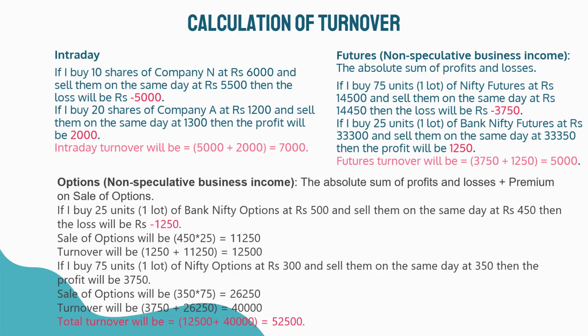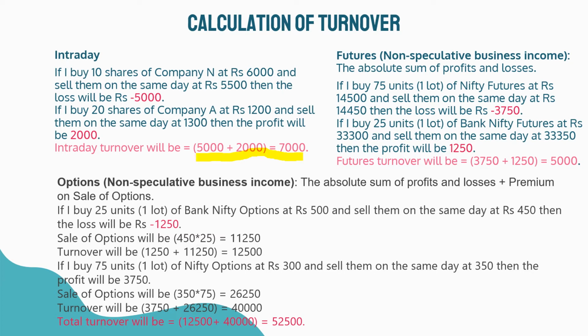For intraday, if I buy 10 shares of company N at 6,000 rupees and sell them on the same day at 5,500 rupees, then the loss will be minus 5,000 rupees. If I buy 20 shares of company A at 1,200 rupees and sell them on the same day at 1,300, then the profit will be 2,000. So intraday turnover will be equal to 5,000 plus 2,000 equals 7,000.